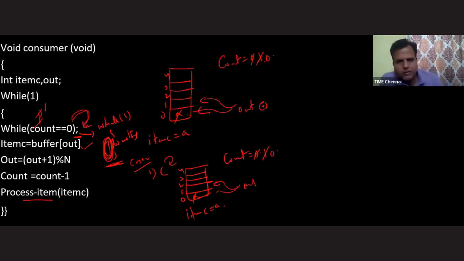Till now, whatever we have discussed about the producer and consumer, we are not getting any issue. Why are we not getting any issue? Because most of the time I'm taking the processes one after the other. I'm not taking a situation where a shared resource, like the count variable, is accessed by producer and consumer at the same time.